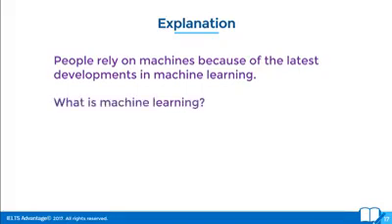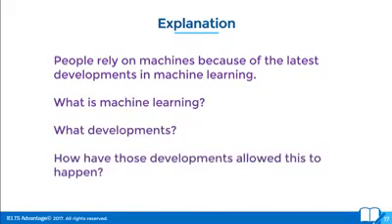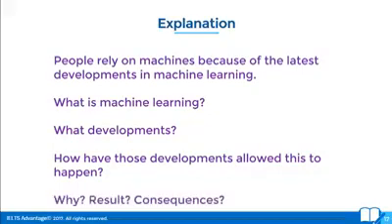Well, they'd probably say, what is machine learning? What developments? How have those developments allowed this to happen? Why? What's the result? What are the consequences? So you're not going to be writing about what is machine learning and then what are the developments and then why and then result, that's not how you're going to do it. What you're going to be doing is preempting what the person reading this might be asking themselves, or might be asking you if they were able to speak to you.